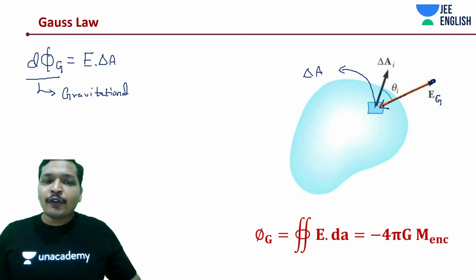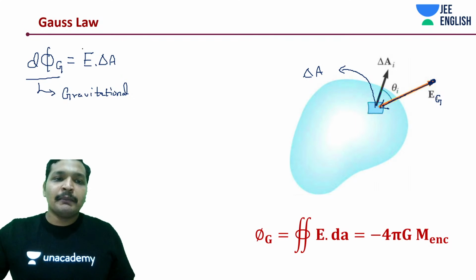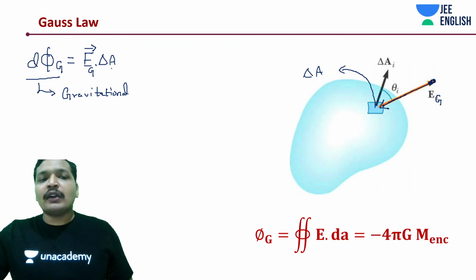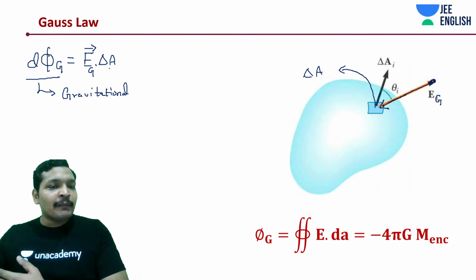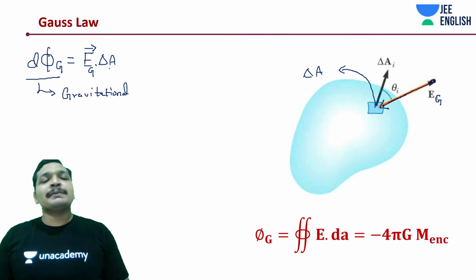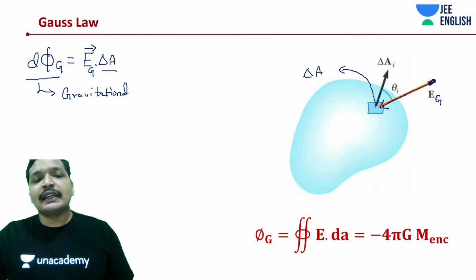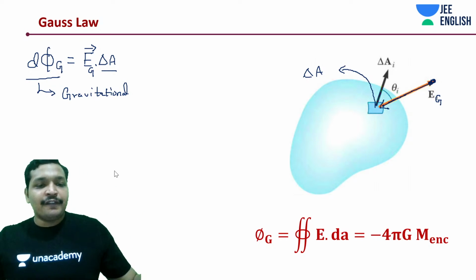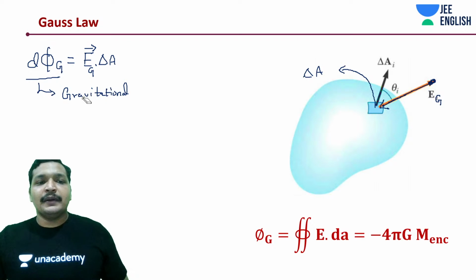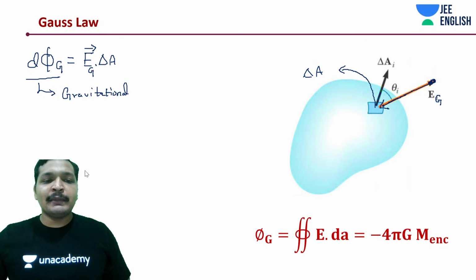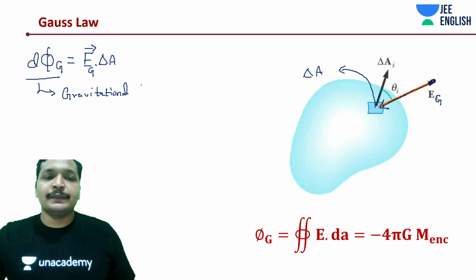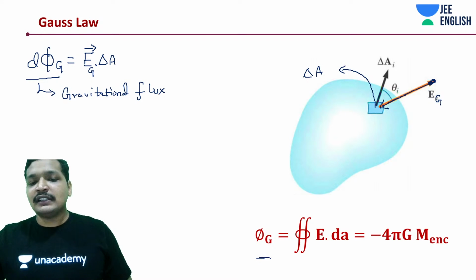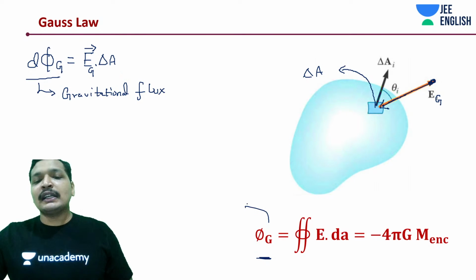So basically, if you know the field intensity, it can be any field intensity, in this case gravitational field intensity, its dot product with area would give you exactly the number of imaginary field lines passing through that elemental area, which is that small d phi g flux. This is the elemental gravitational flux. If you integrate this elemental gravitational flux, we can call it phi g, the total gravitational flux.